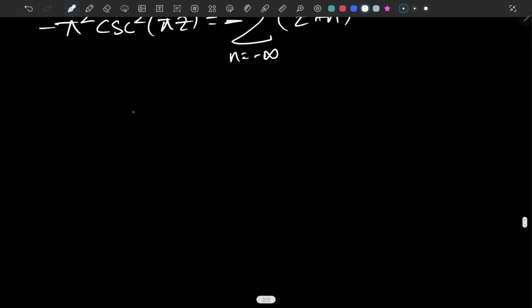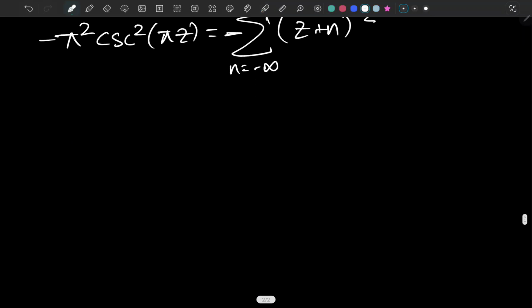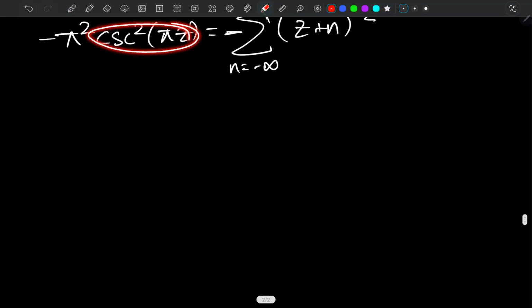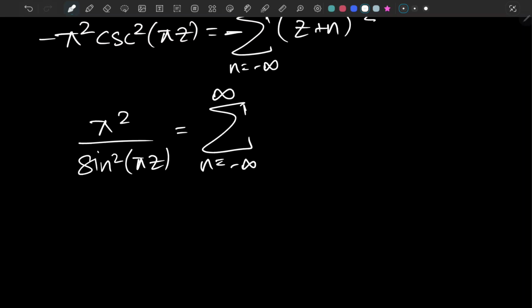And finally we can get rid of these negative terms, and we can write cosecant squared in terms of sine, which is the reciprocal of that. So it is coming out to be pi squared over sine squared of pi z equals the sum as n goes from negative infinity to infinity of 1 over z plus n whole squared.